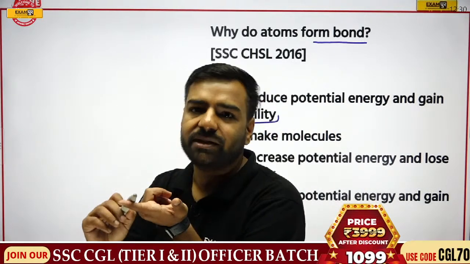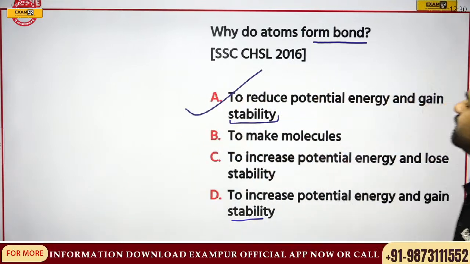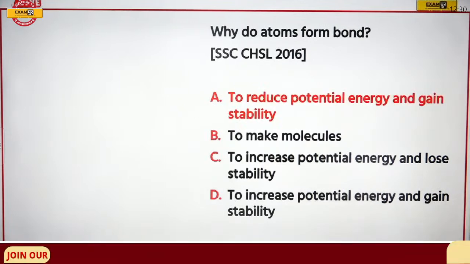So potential energy must be decreased and stability should be there. And hence, option number A will be correct answer. That is to reduce the potential energy and gain the stability. Now this question was from CHSL part.